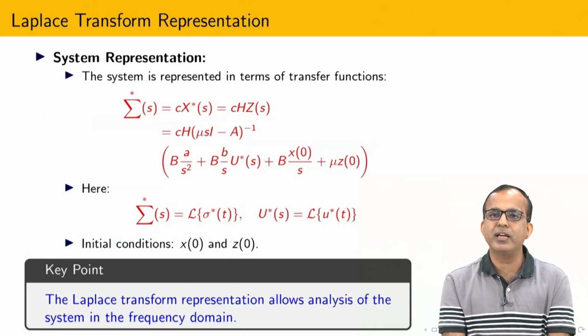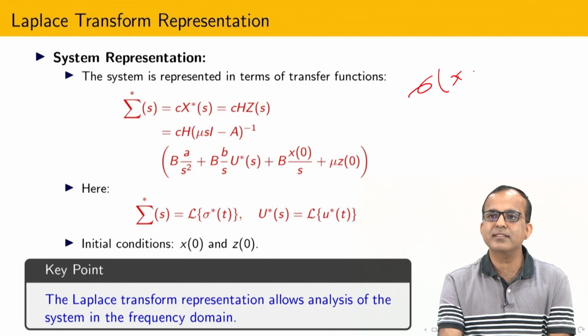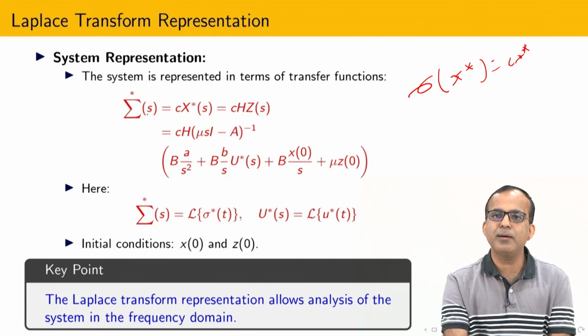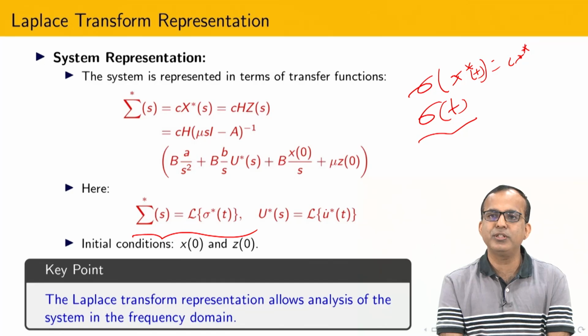So what I am going to do now: I have sliding surface sigma star, that is C into x star. I am going to apply the Laplace transform on both sides. So this is the Laplace transform of sigma star t, which is our sliding surface. Because this is just a function of x I have written it this way, but obviously x star is also a function of t, and for that reason people write it like this. So please do not get confused.